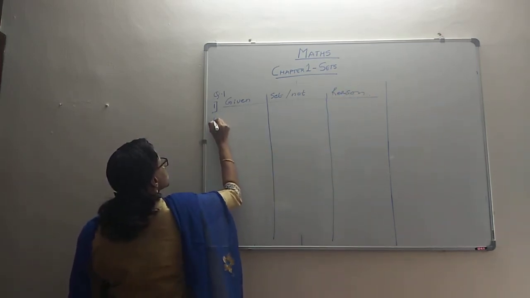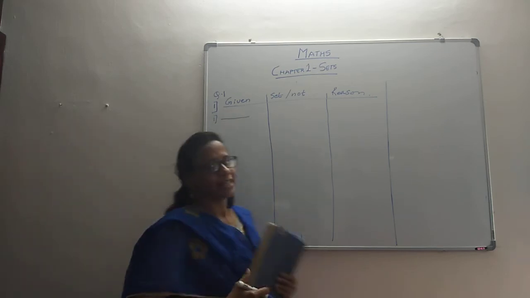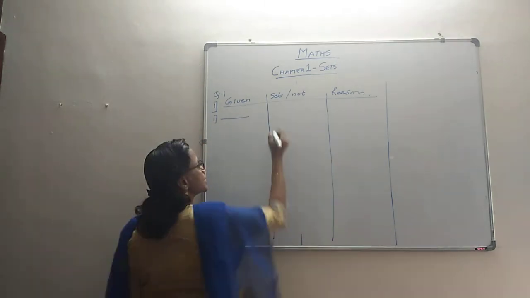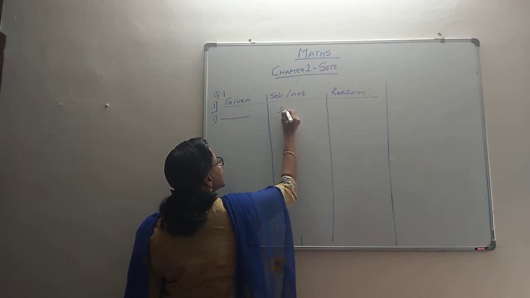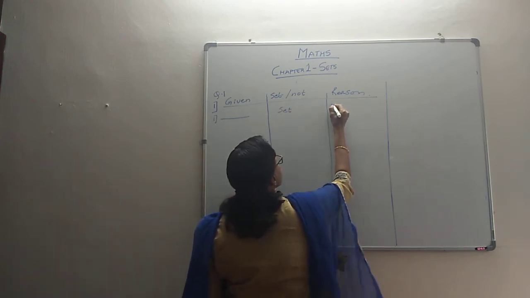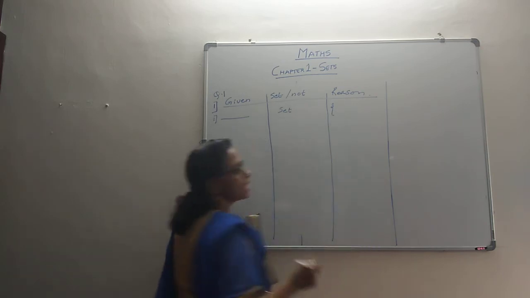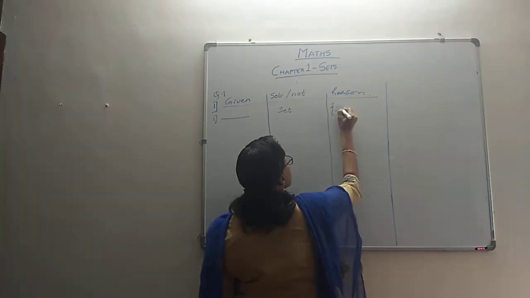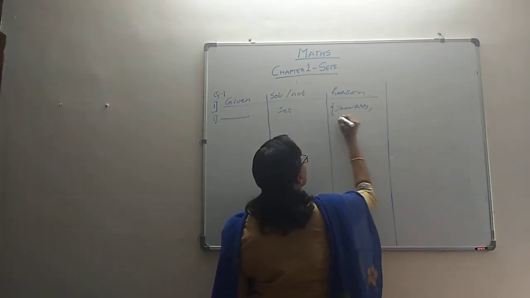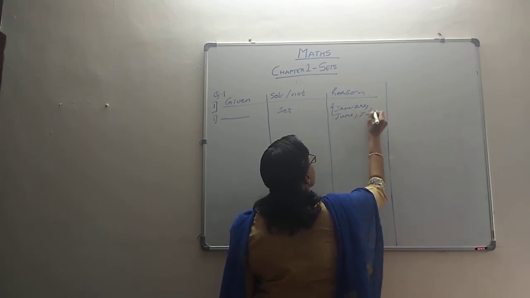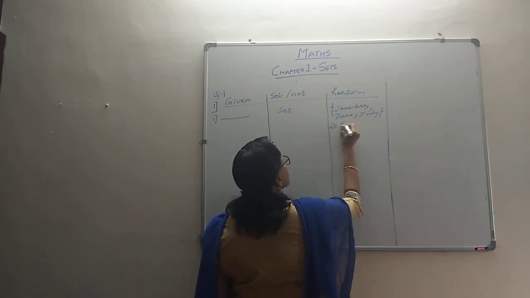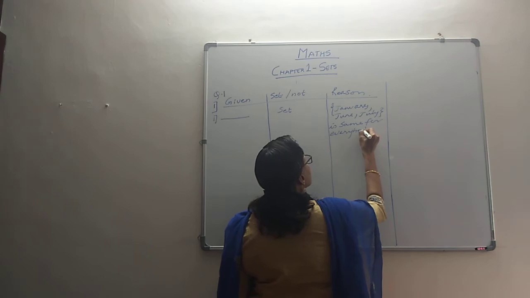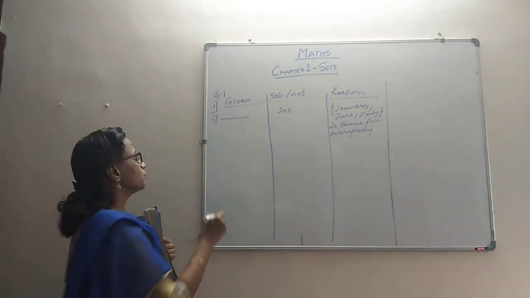So in that, the very first one is, as I said, the collection of all the months which begin with the letter J. It is a set. Why? Because it's the same for everybody. The reason is that this collection is the same for everybody. All the months of the year beginning with J, we can have January, we can have July, or we can have June. So it is the same for everybody, or rather you can say it's well defined. You can also say that it is well defined. Both ways it goes correct.